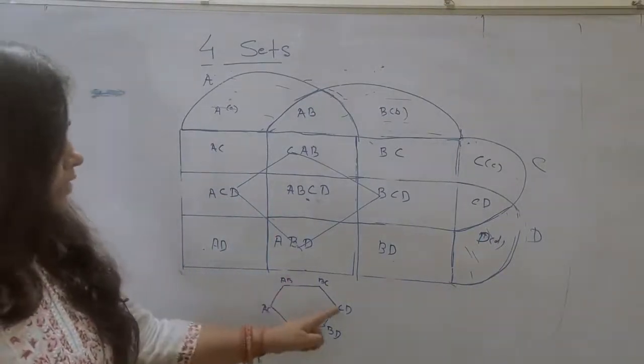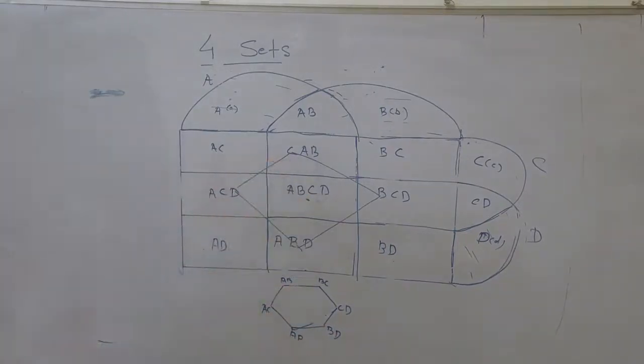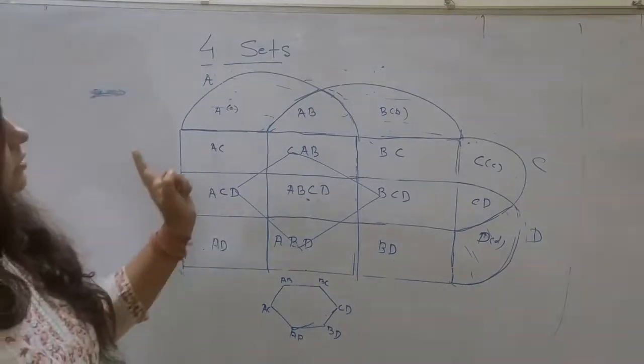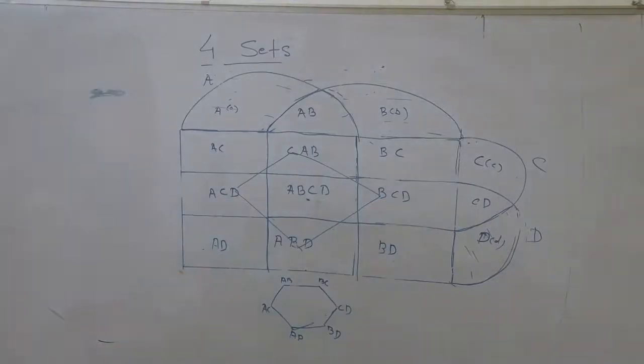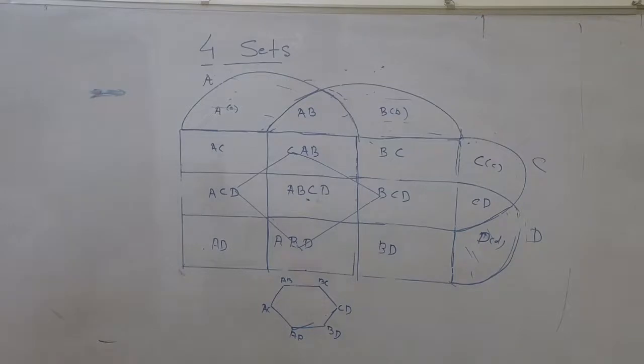Then how will we remember it? We will make a hexagon of the 6 points: 6 points for the two regions, and the 4 points for the three regions, and for the single region, what is the point? A, B, C and D are single regions. In a single region, they will write the term only or individual. Okay, thank you.